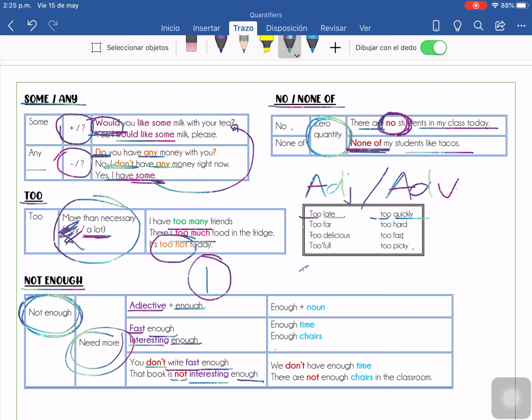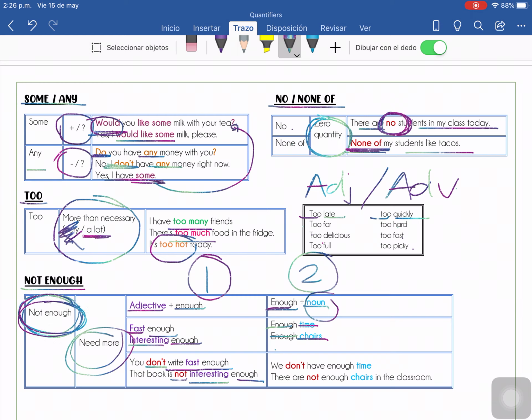And then, number 2, we have enough and the noun, okay? ¿Cuáles son los nouns? Todo lo que no es un adjetivo, todo lo que son objetos, personas, animales, cosas. All of those are the nouns, okay? Primero escribimos enough y después el sustantivo. Enough time or enough chairs, okay?